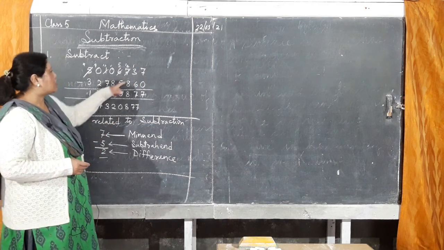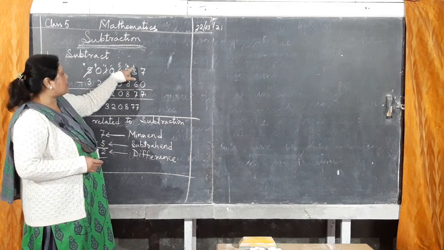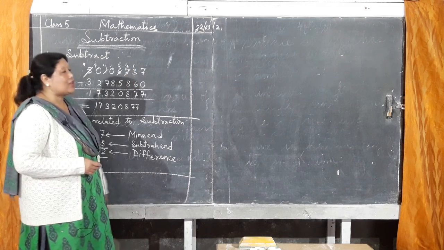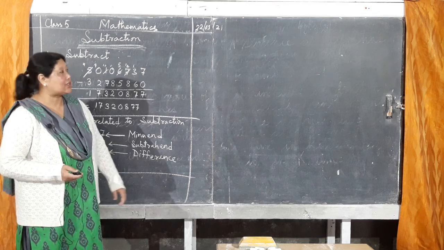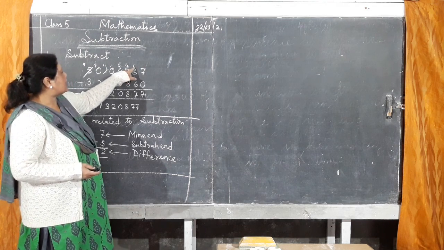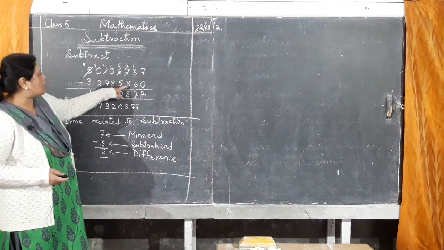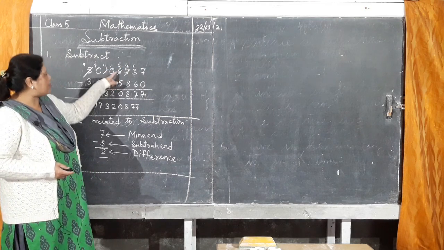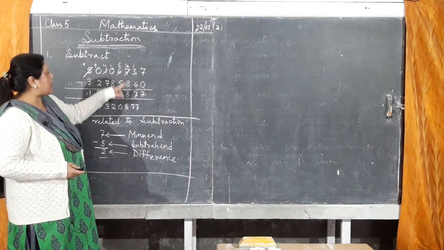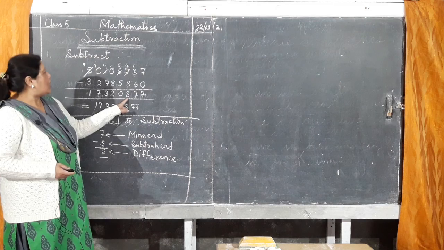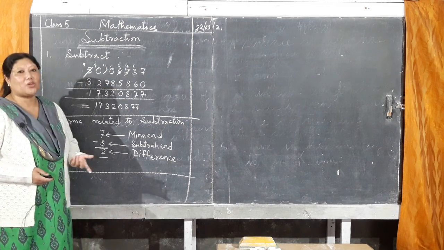Then what to do? So 3 cannot subtract 6. You have to borrow 1 from here. So 13 it became. So 13 minus 6. You know accounting, 13 minus 6 is 7. Then here it has given 1 already, then 6 is left. 6 cannot subtract 8 again. Again borrowing from here, 1 goes there. So 16 it became. 16 minus 8 is 8. Now here 5 is left. So 5 minus 5 will be 0.